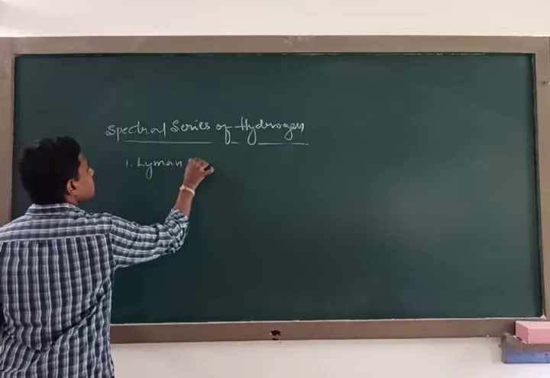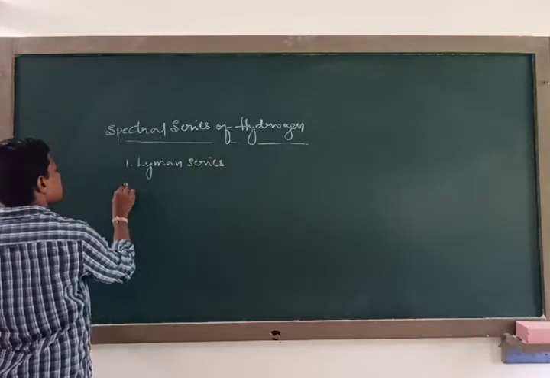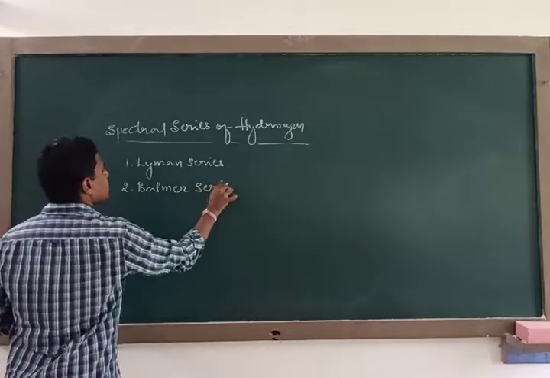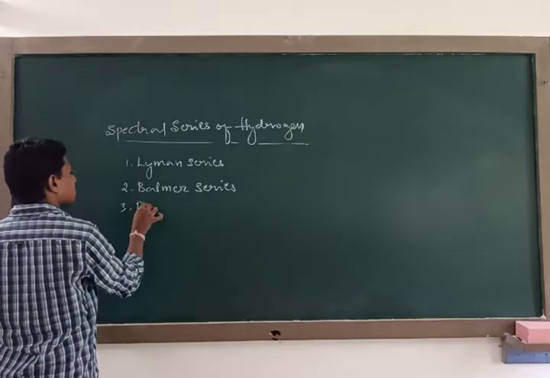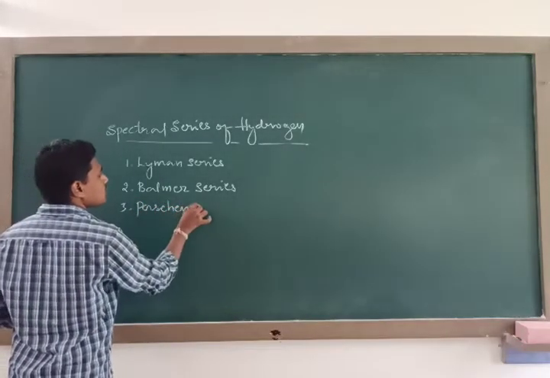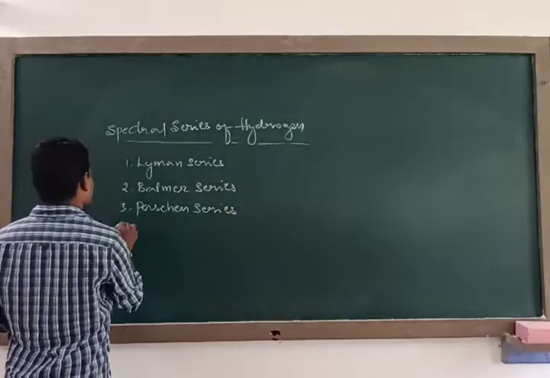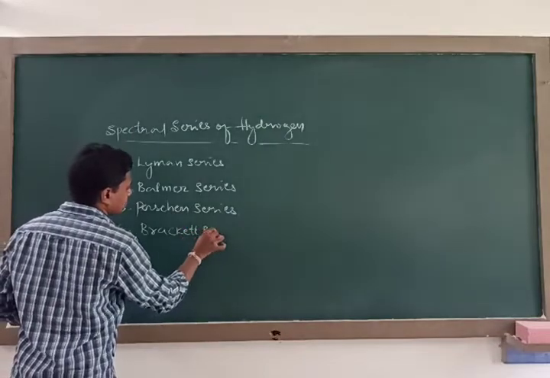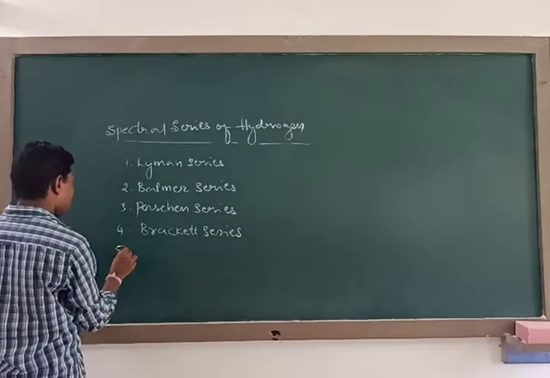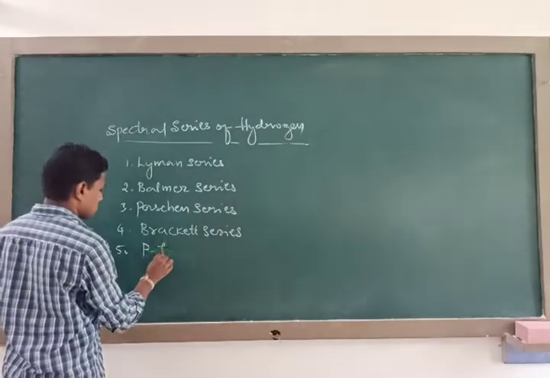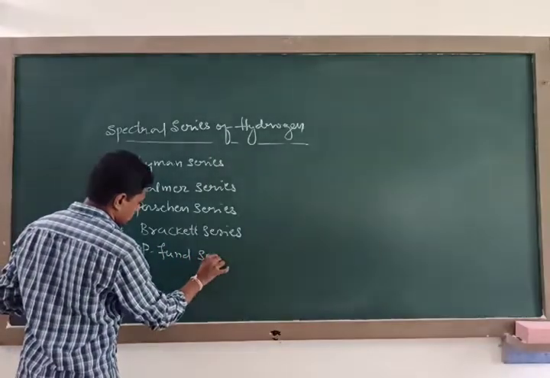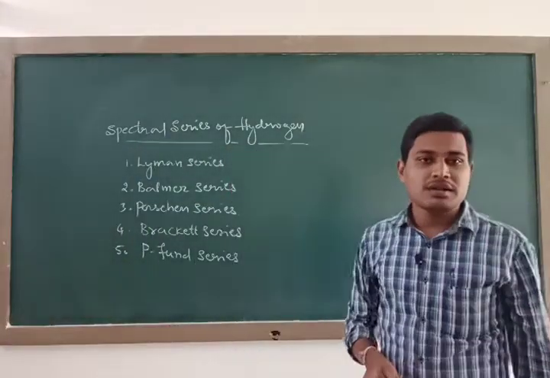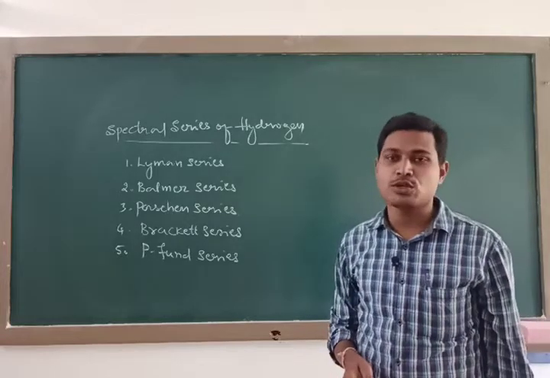Namely, he observed five series: the Lyman series, Balmer series, Paschen series, Brackett series, and fifth, the Pfund series.